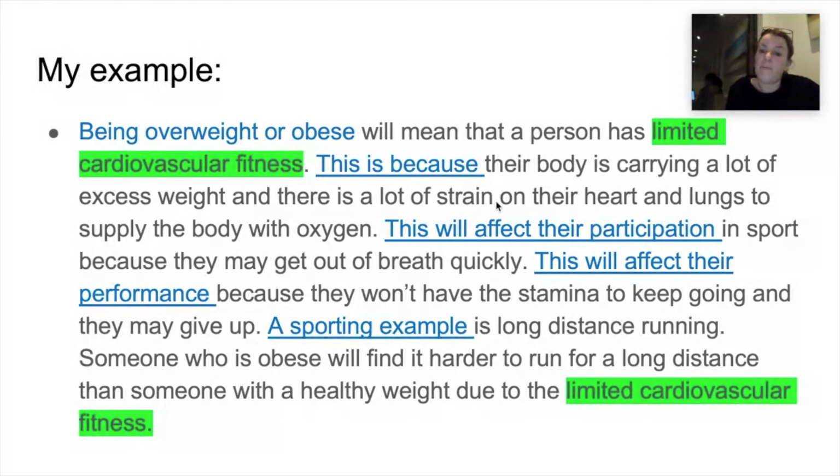This will affect their performance because they won't have the stamina to keep going and they may give up. A sporting example is long distance running. Someone who is obese will find it harder to run for a long distance than someone who is a healthy weight due to the limited cardiovascular fitness. So I've turned it all the way back to the beginning, brought it all in together.